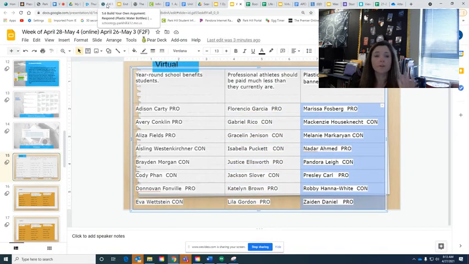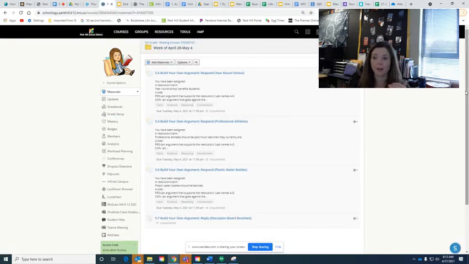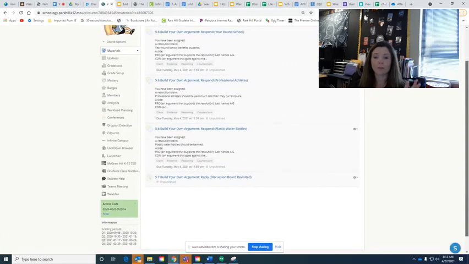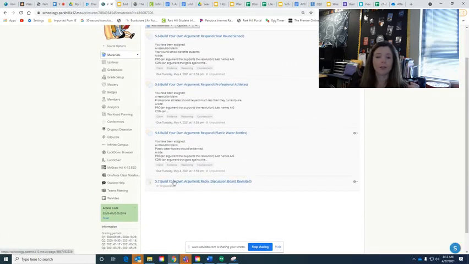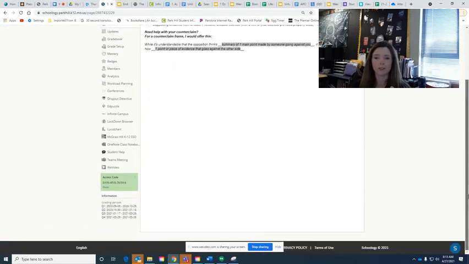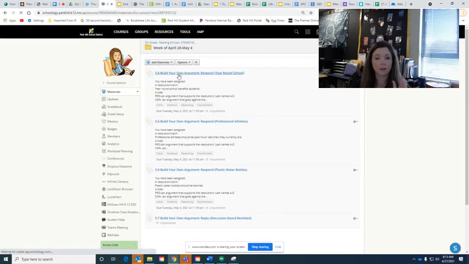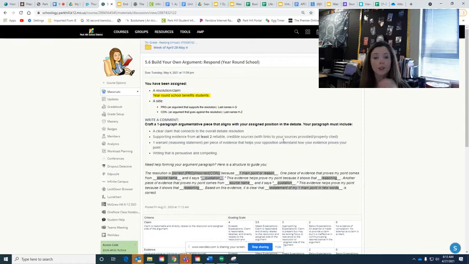Then once you've done your claim, because some of you are the pro side, some of you are the con side, you have to wait for some people that are the opposite of you to do their claim before you can respond to someone else. So these are the directions. You aren't going to respond to this one. This is just the directions. You have to actually go back into your argument, and then you'll post the counterclaim underneath their claim. Okay, so first time we're trying this, but we got this.